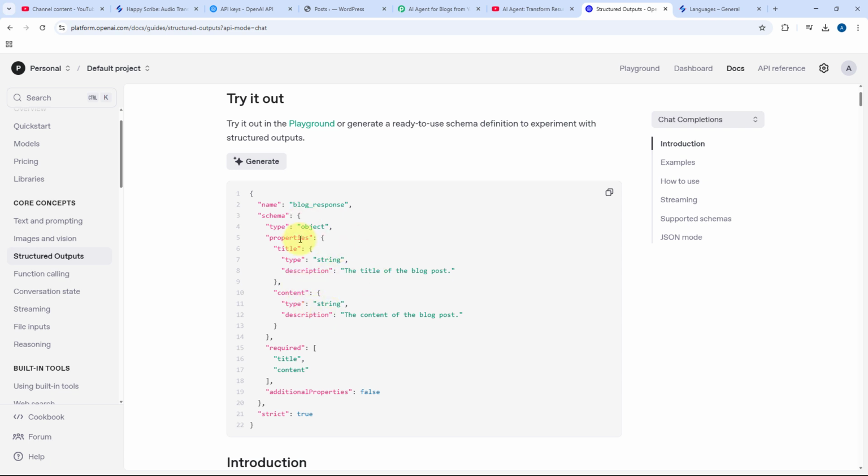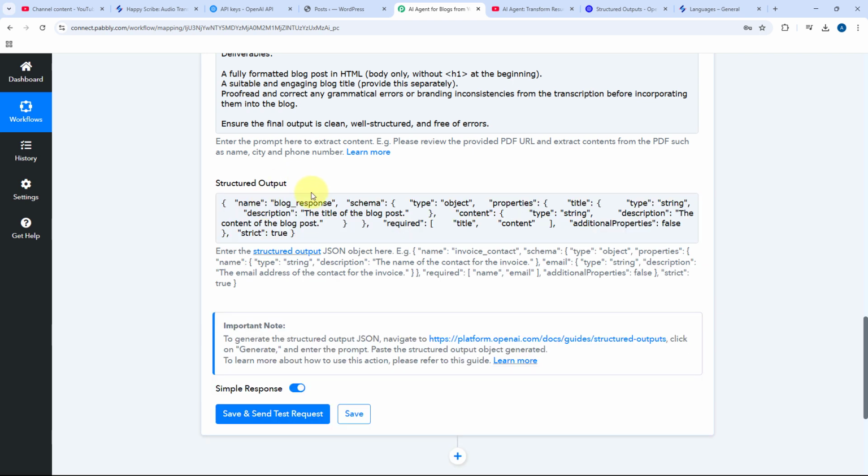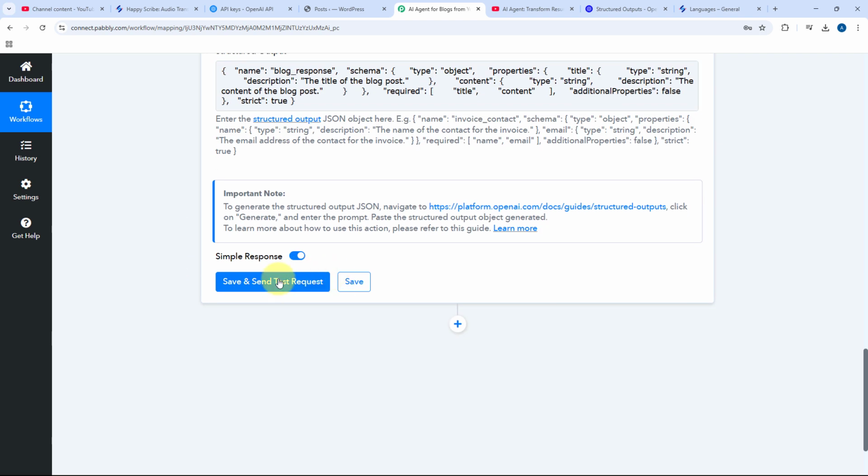After getting the JSON schema over here, just copy it from here, go to Pabbly Connect and paste it over here in structured output. And after pasting this JSON object, just click on save and send test request. Now, as you click on save and send test request here, you can see that within a few seconds, we are going to receive the response. And in this response, we will get only two things.